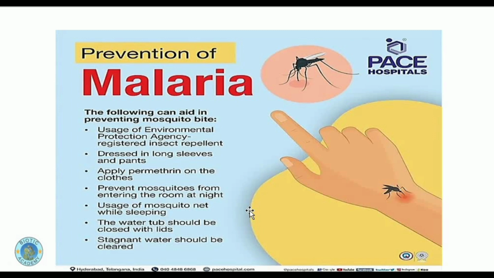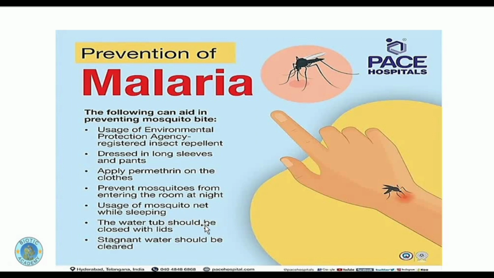That is the most favorable time for these mosquitoes to enter our homes and to bite us. We should cover the water tubs in our washrooms, which are usually filled with water, with a lid, because these water bodies are basically the breeding place for mosquitoes, where they lay eggs and their larvae hatch, and in this way they increase their population.